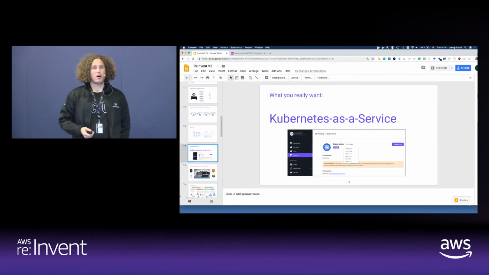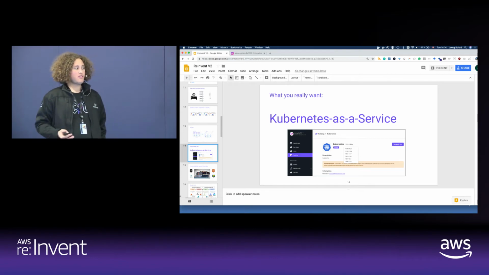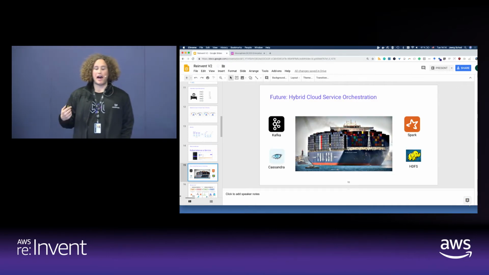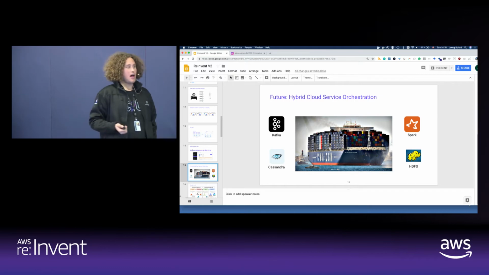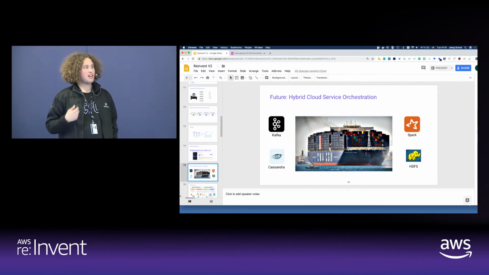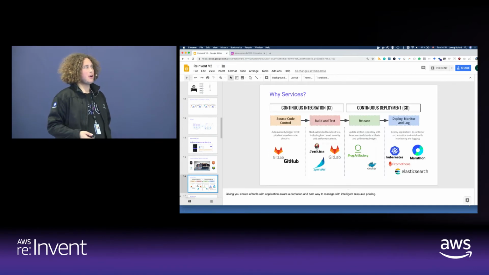So what we really want is Kubernetes as a service, but on any infrastructure everywhere, and to be able to deploy in hybrid scenarios. So kind of this hybrid cloud as a service. And again, we not only want that for Kubernetes itself, we also want that for other services such as Kafka, Cassandra, HDFS. Why? Let us look at the typical CI/CD pipeline.